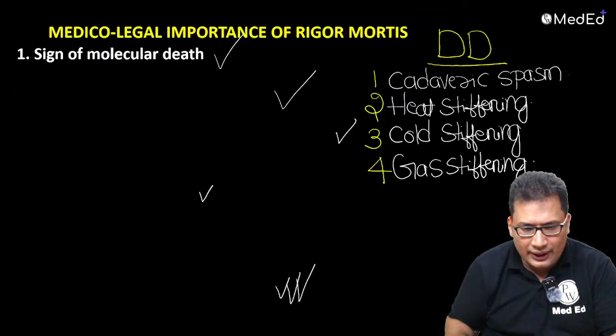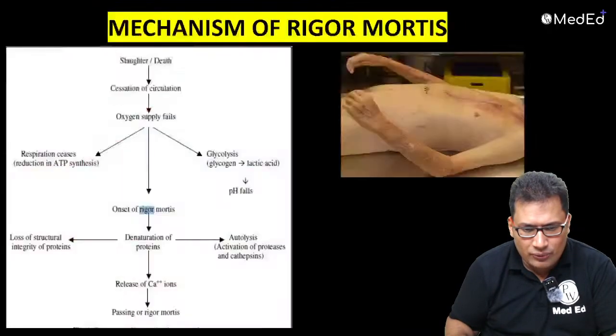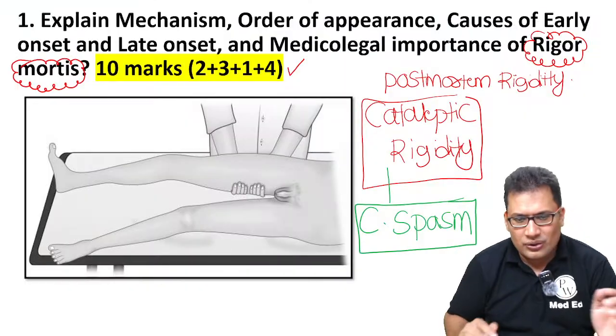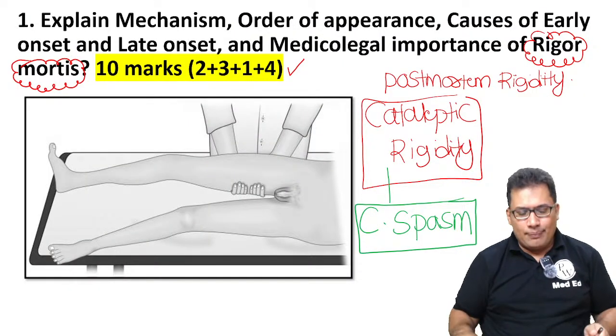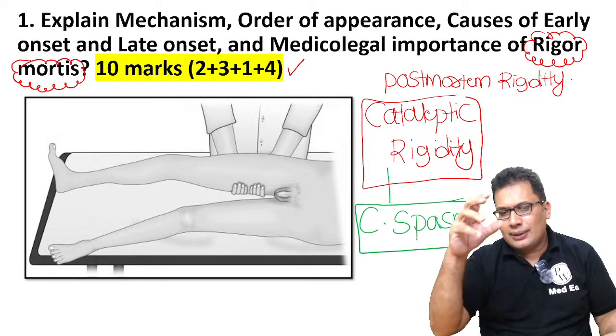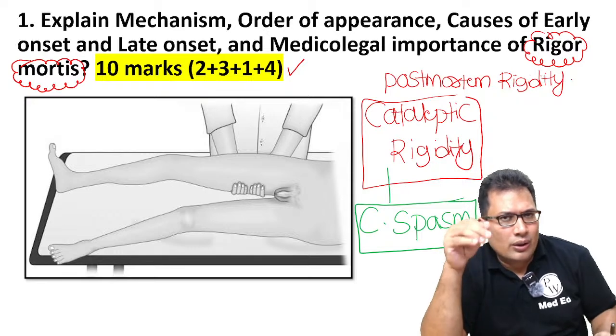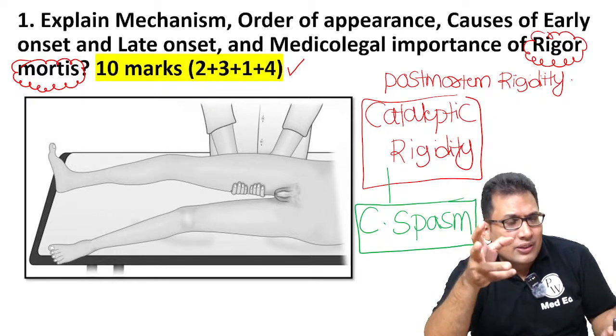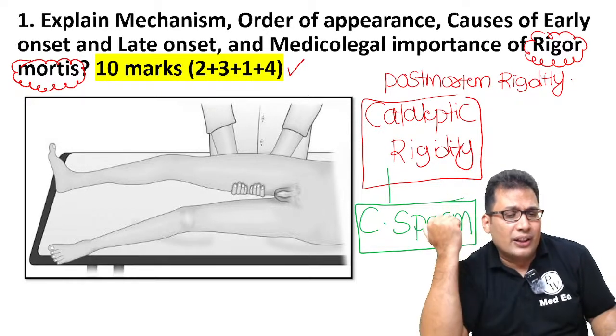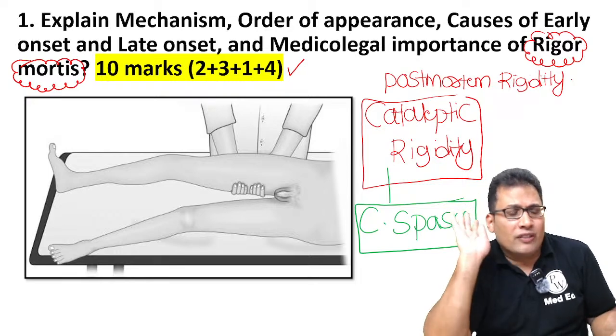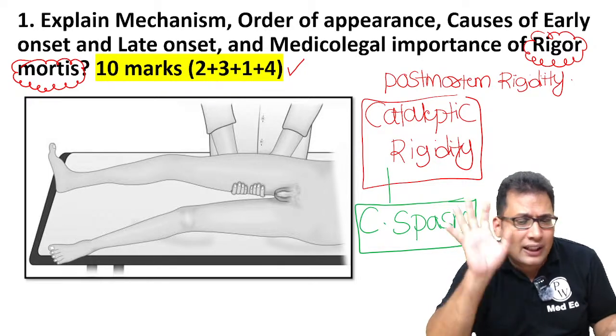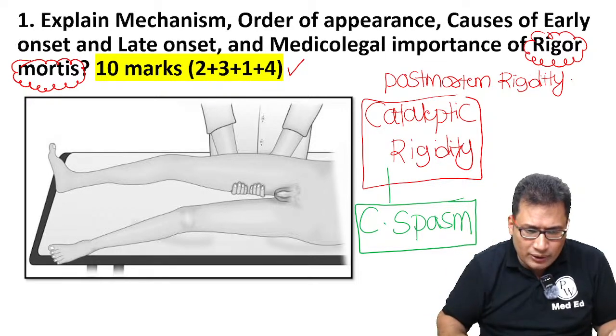I'll summarize all the points you need to write in the exam. This is the question asked in your exam: explain the mechanism, order of appearance, causes of early onset and late onset, and medico-legal importance of rigor mortis. It is a 10 marks question. What do you need to write?